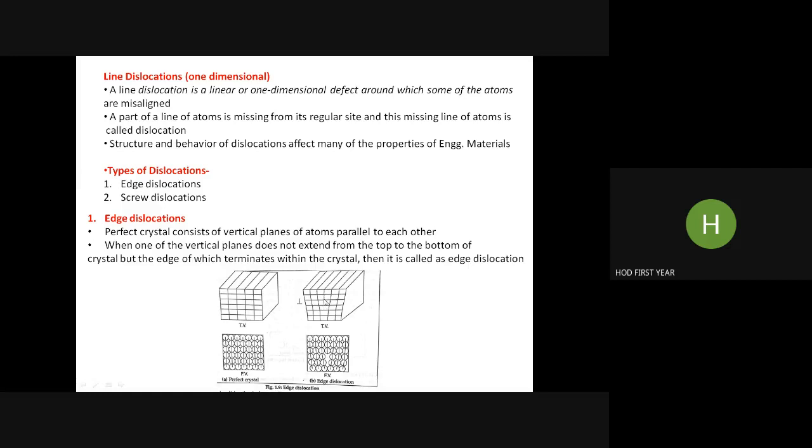So it creates an edge dislocation, meaning a defect, and because of that defect we find a distortion in the regular crystal structure. This is at the atomic level. This is the plane which finishes over here and does not continue to the bottom. Other planes, even though distorted, are continuous from top to bottom. So this is called an edge dislocation.